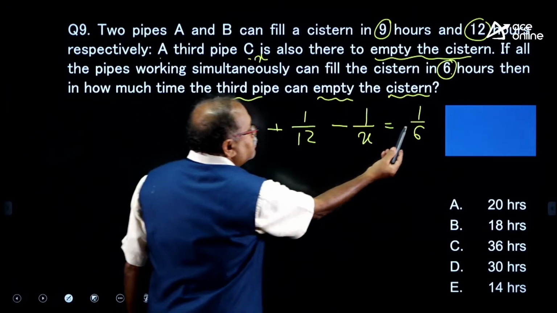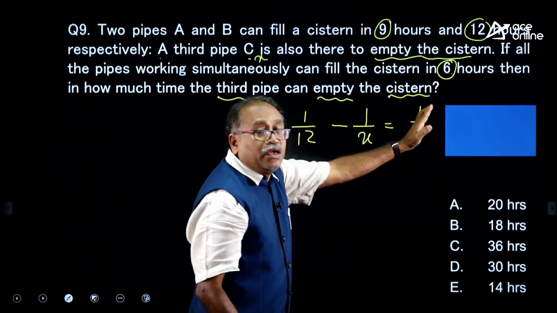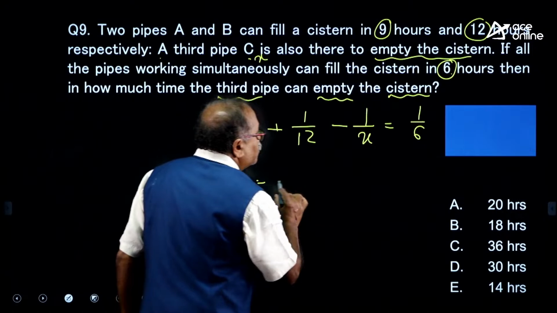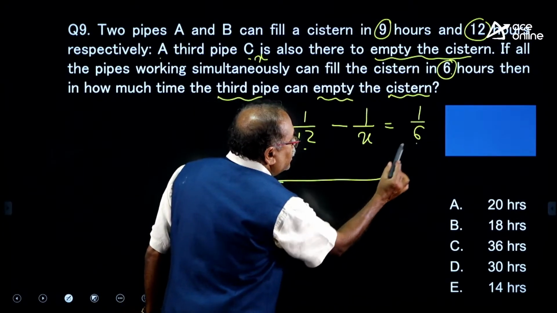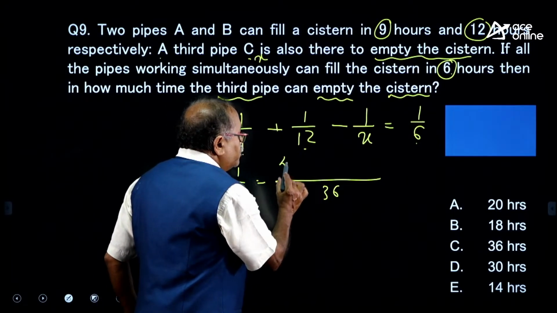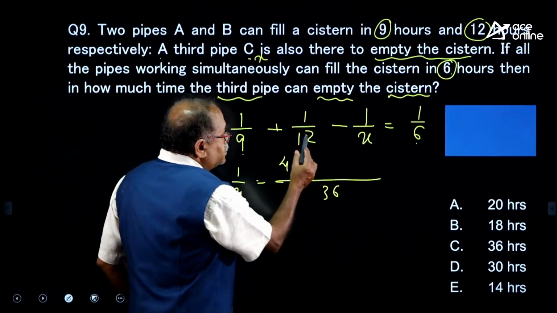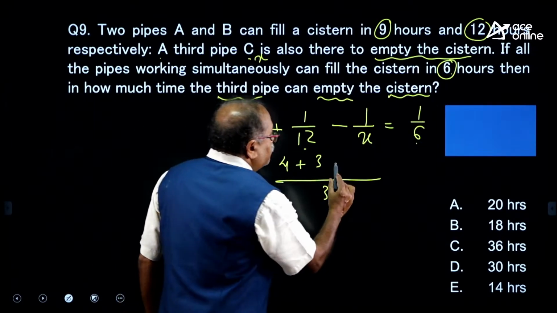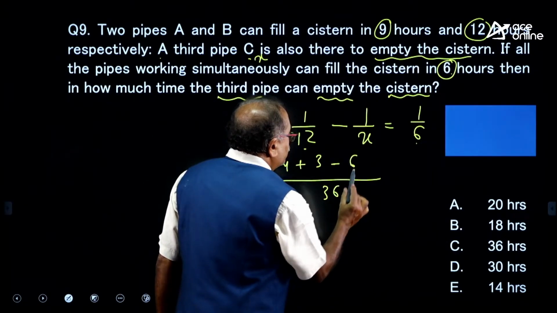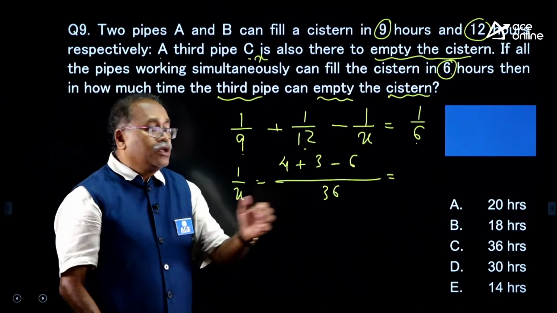So, here I will bring the 1 by 6 to this side, then 1 by 6 will become minus, and 1 by x will, on the other side, become plus. So, what is 1 by x equal to? I will take the LCM of 9, 12 and 6, which is 36, and 36 divided by 9 comes to 4 over here. So, I am getting the 1 by x value. Here, 36 divided by 12 is 3, and minus 1 by 6, so that is 6, here minus 6. So, what comes? 1 by x is equal to 7 minus 6, that is 1, 1 by 36.